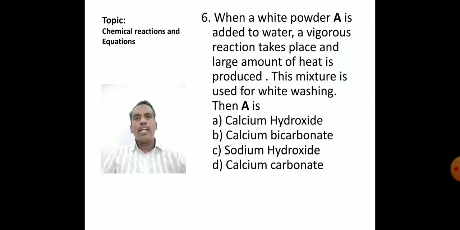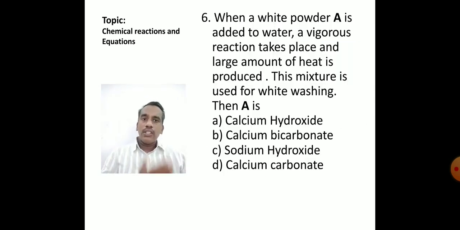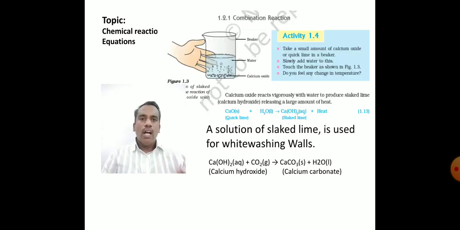How did we conclude this? This mixture is used for whitewashing, which is the main clue for the entire question. The whitewash is calcium hydroxide, which we had already discussed. When we apply calcium hydroxide on the wall, it reacts with carbon dioxide present in the air and forms calcium carbonate, which gives the white color for the wall.